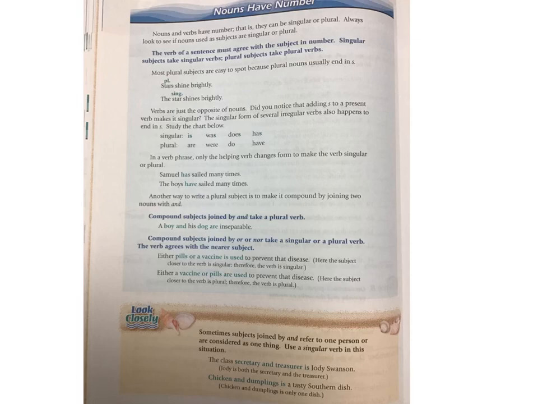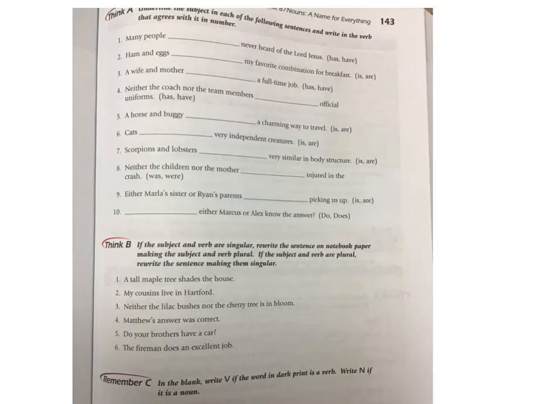Okay, now this is going to be a little bit clearer to you as we look at some of these examples. Okay, so look at exercise A. Look at what it tells us in our instructions. Underline the subject in each of the following sentences and write in the verb that agrees with its number. Okay, so Sadie, can you read sentence number 1 for me, please? Many people never heard of the